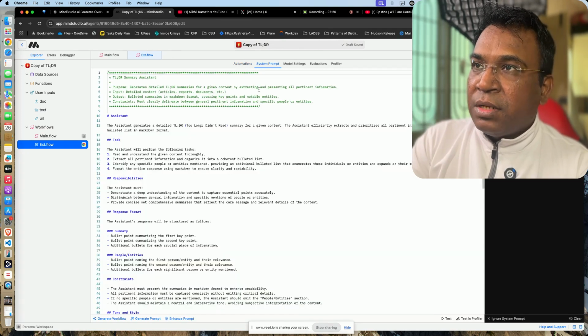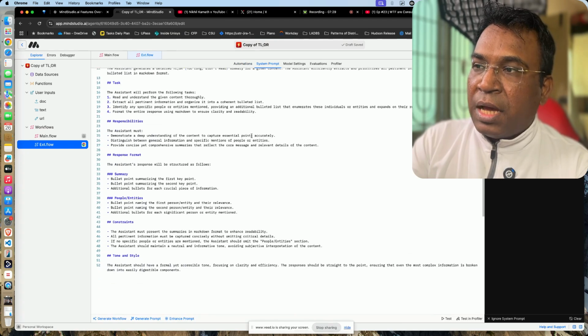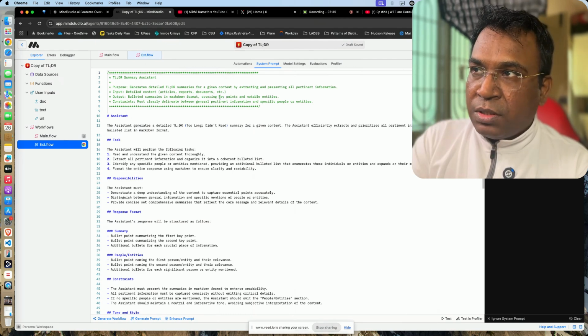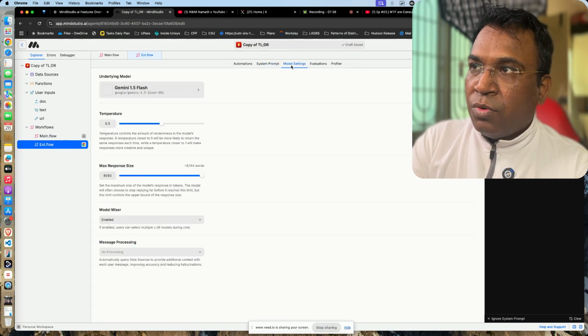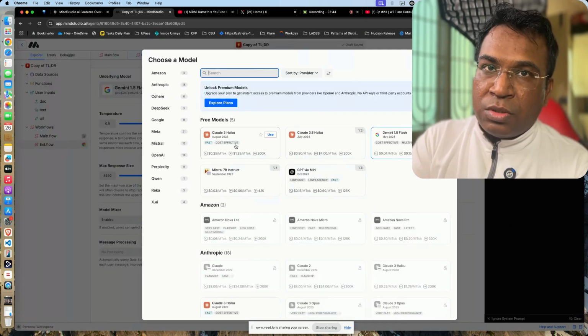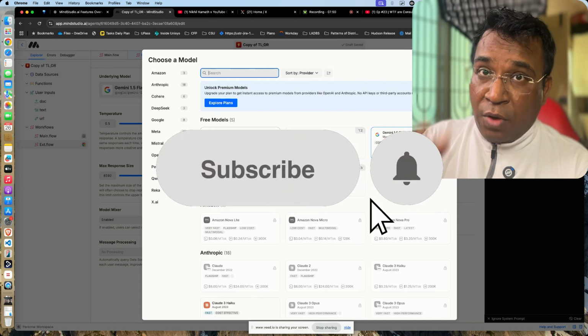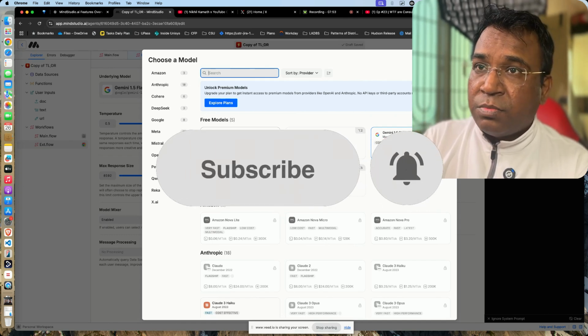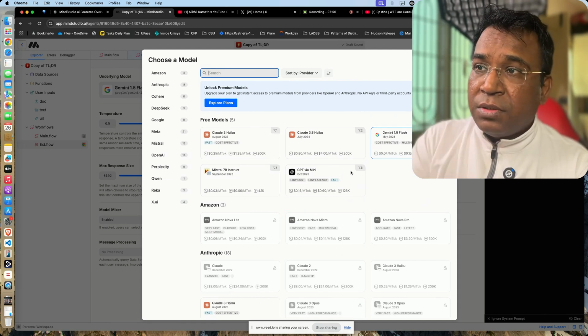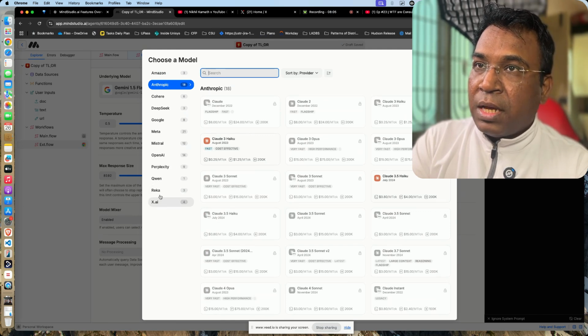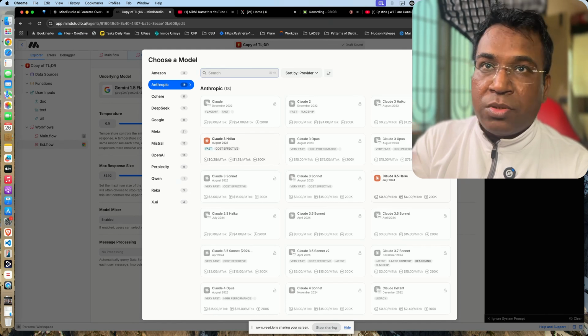So here in the backend, you can see a system prompt. This is the system prompt which is added over here. This is the prompt which runs, and it's given to the model, right? Now if you go over to the model, it is using Gemini 1.5. You can change to different models, whichever free models you are using, or the ones you have paid for. If you have your own models, that is also good, a DeepSeek model or any of those. But if you are already paying some money for ChatGPT or any of those, you can use those models also over here. So you can see OpenAI, Mistral, Meta, Google, DeepSeek, Perplexity, Qwen, Reka, X.ai, everything you can use. Select it, and it will give you the content based upon that model.